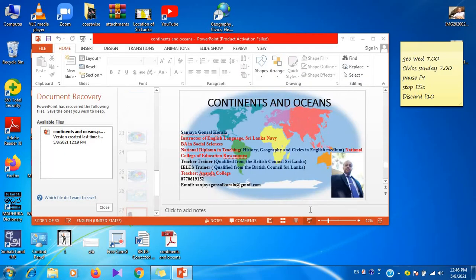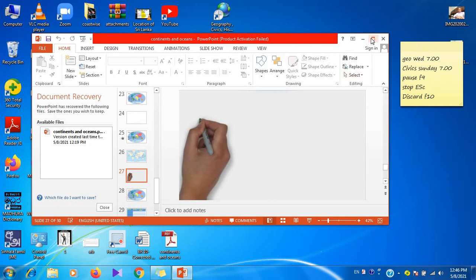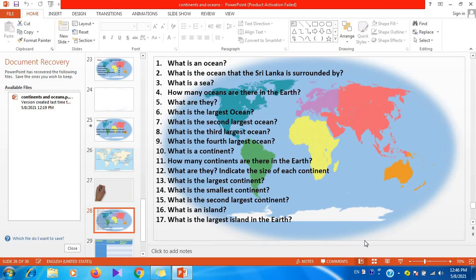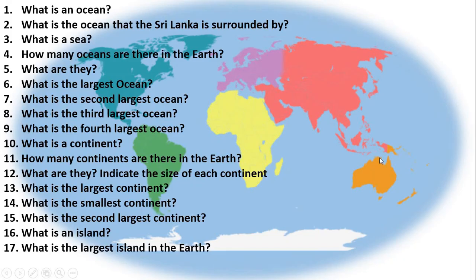Right, those are some of the seas that you can see around the world, and we'll move to an assignment. So I have some questions for you. The first question, what is an ocean? My second question is, what is the ocean that Sri Lanka is surrounded by?